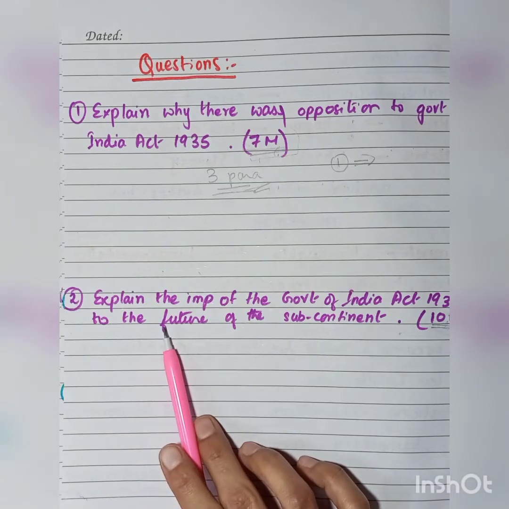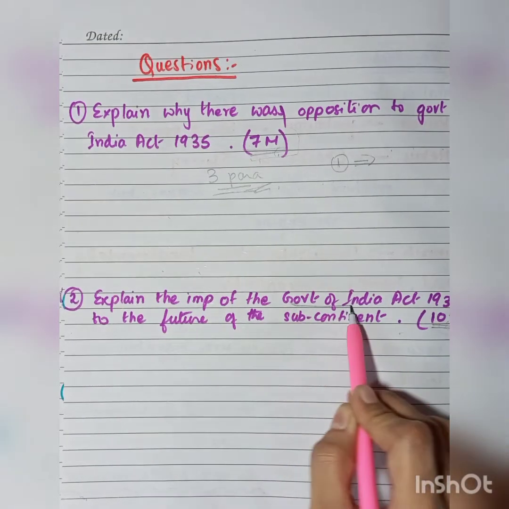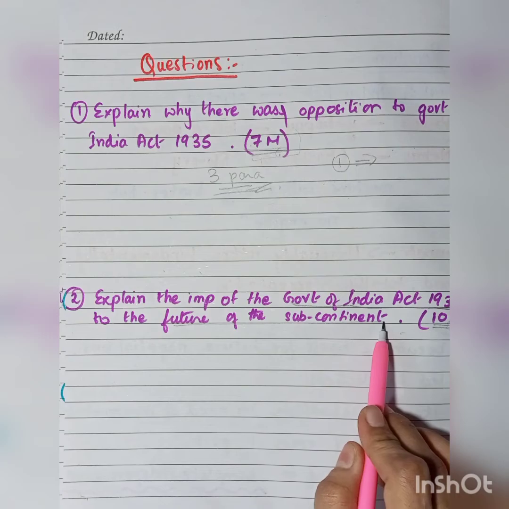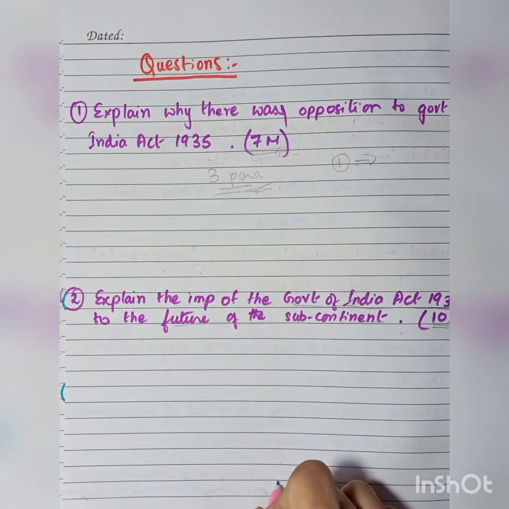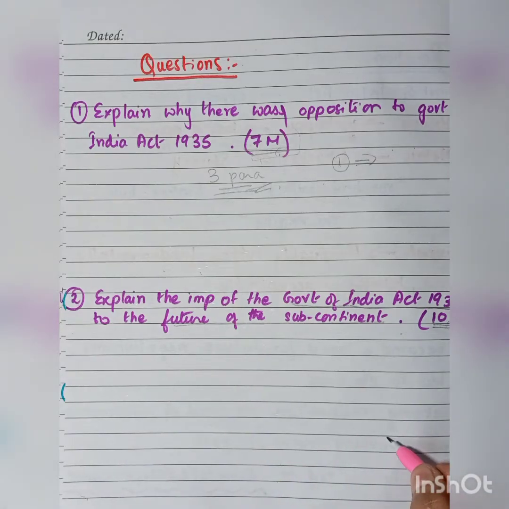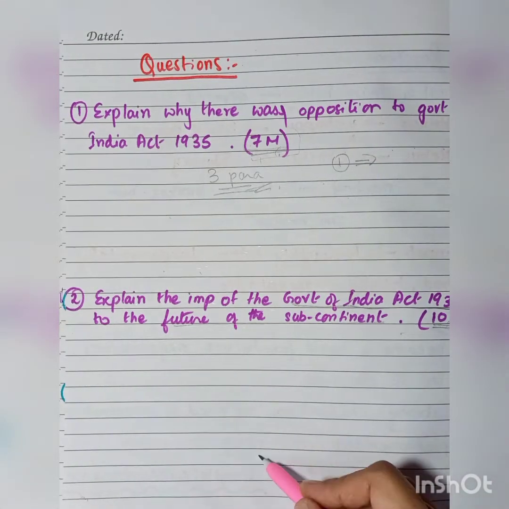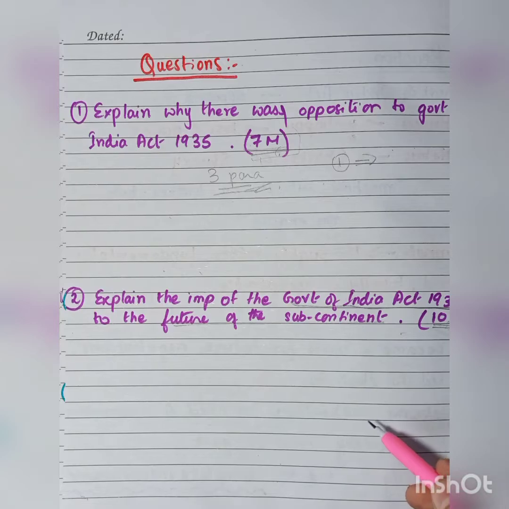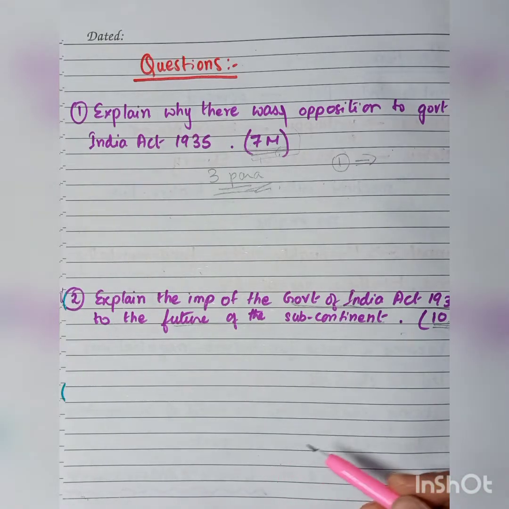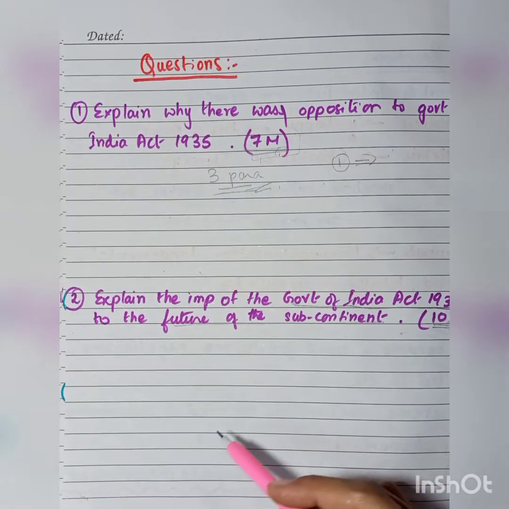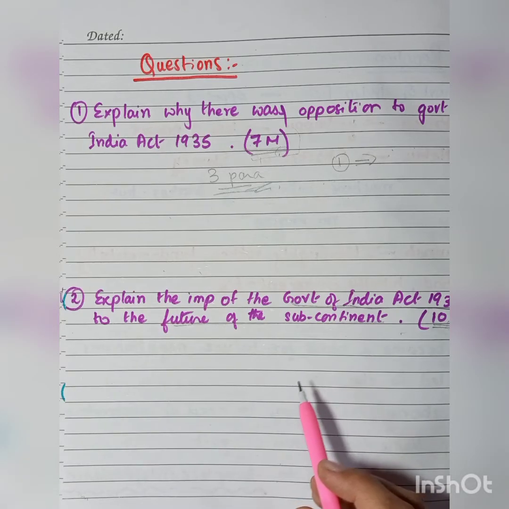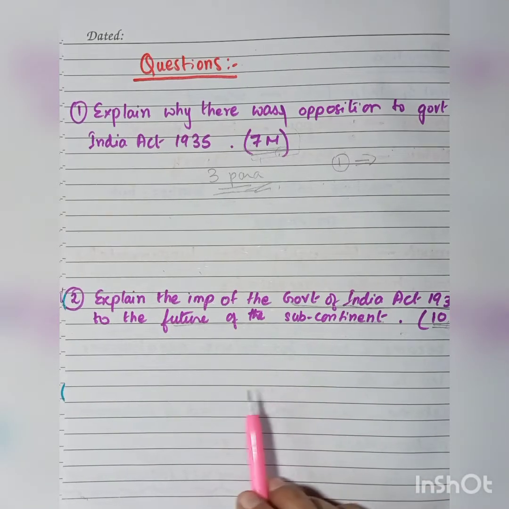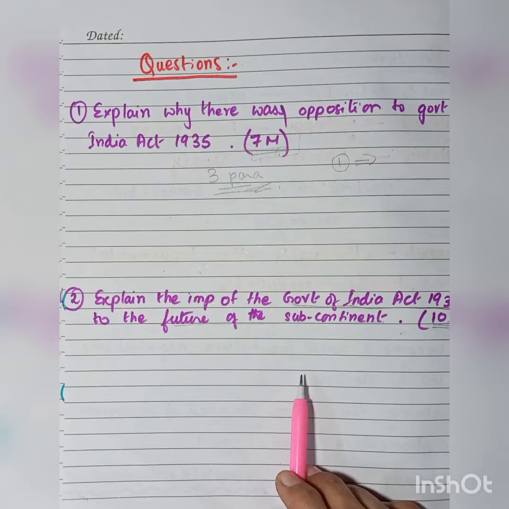Another question that can be asked is, explain the importance of the Government of India Act 1935 to the future of the subcontinent. And this I discussed a little while earlier. How are you to write your answer? That it became a basis for future negotiations. Then it prompted the Muslim League to move towards independence, or to strive or work hard for complete independence. Because after the Government of India Act, we'll see that elections were announced, and then the coming up of Congress, and how the Muslim League and the Muslims were treated after it.